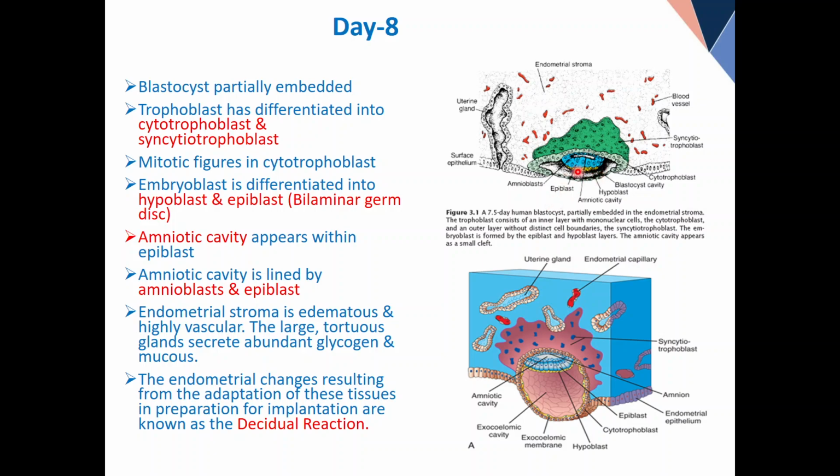Now, see, first the embryoblast differentiates into epi and hypo. A cavity appears. Now, this newly appearing cavity, it appears between epiblast and cytotrophoblast. Okay? And this yellow is called hypo. Full stop. These are the changes which can be observed. Now I will show the same here. Look at this same epithelium. It is partially embedded. This is in situ trophoblast. The yellow is still cytotrophoblast. This is the embryonic pole. This is the abembryonic pole. Now you see the blue is epiblast. The yellow is hypoblast. I can see a cavity here.